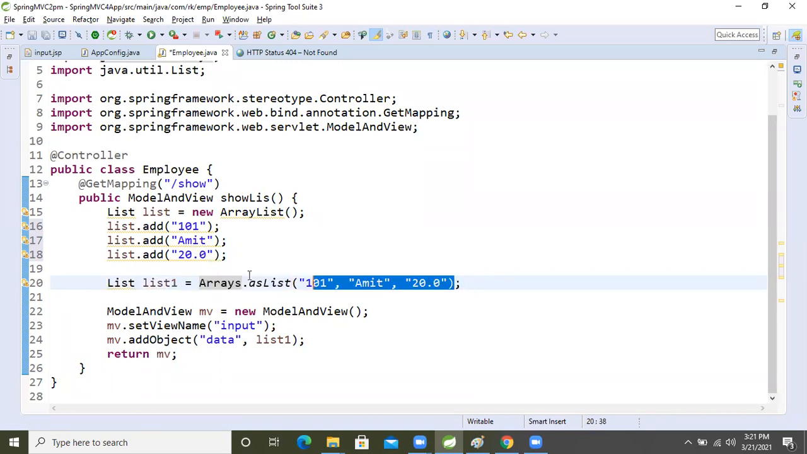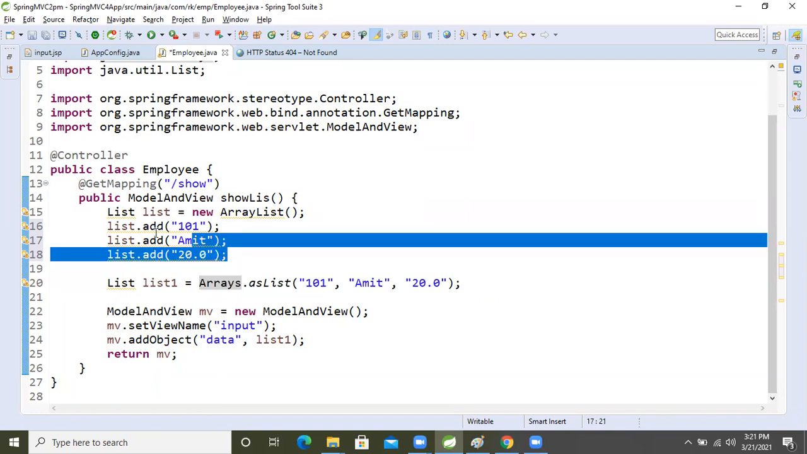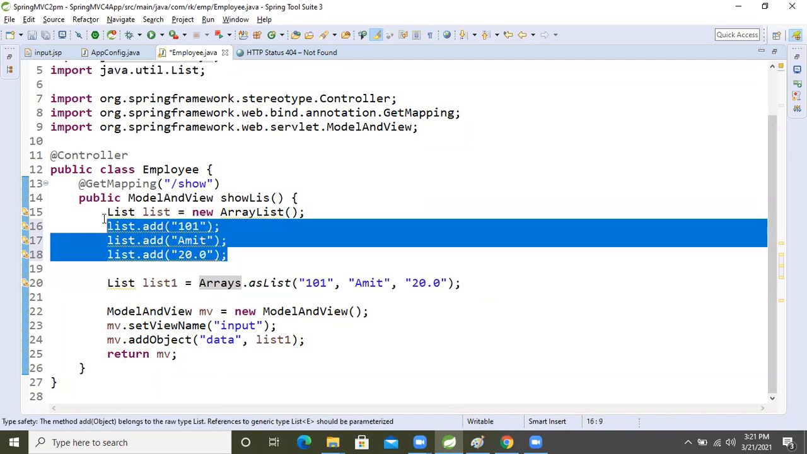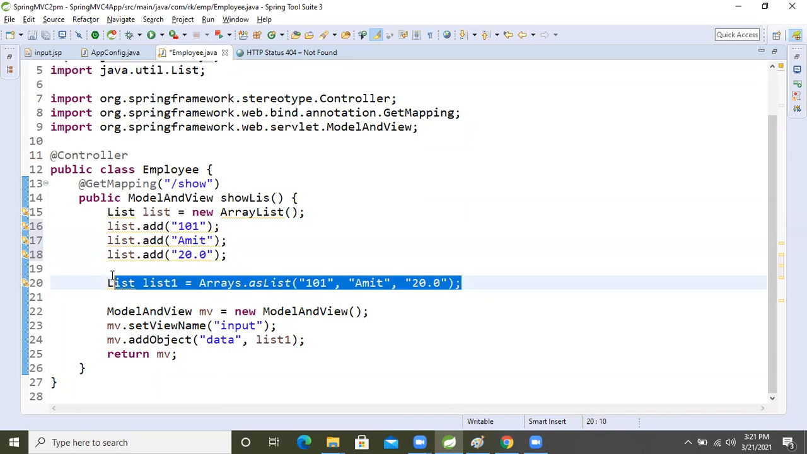So this is the shorter format, and this is the actual longest format. So which one? Because of that, I prefer this one, okay? Now I think you got the point.